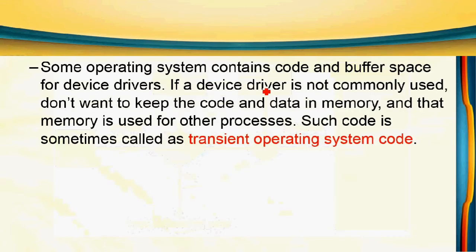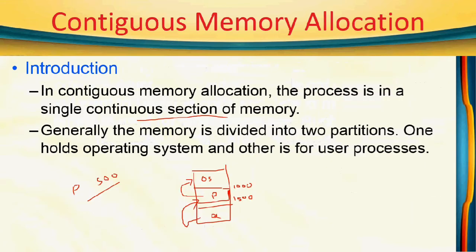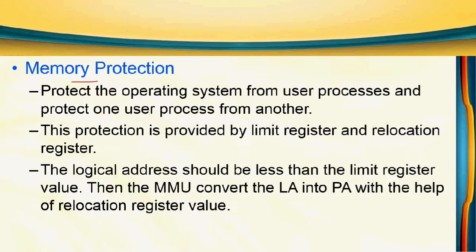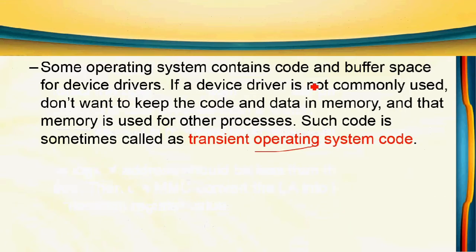Here we have another definition called transient operating system code. In one partition we have the operating system. Some operating systems contain code and buffer space for device drivers. Some device driver code is available with the operating system. If we are not going to use the device drivers, then that code is not necessary to store in the memory, so we can remove it from the memory.